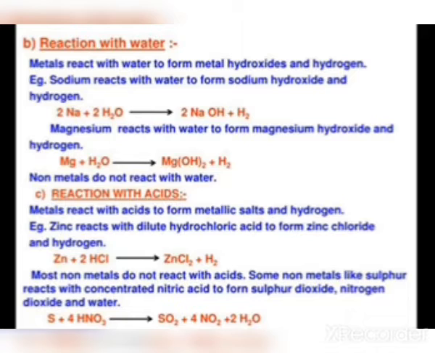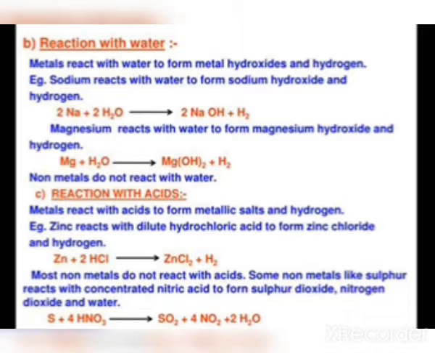Most of the non-metals do not react with the acids. Some non-metals like sulfur react with concentrated nitric acid to form sulfur dioxide, nitrogen dioxide and water. Usually the non-metals do not react with the acid except sulfur. So this is how the metals and non-metals react with the acids.